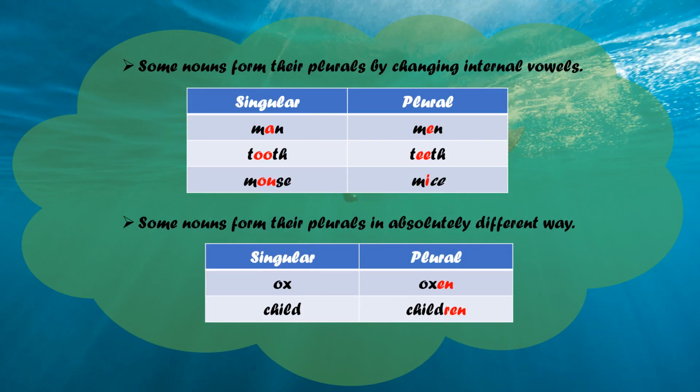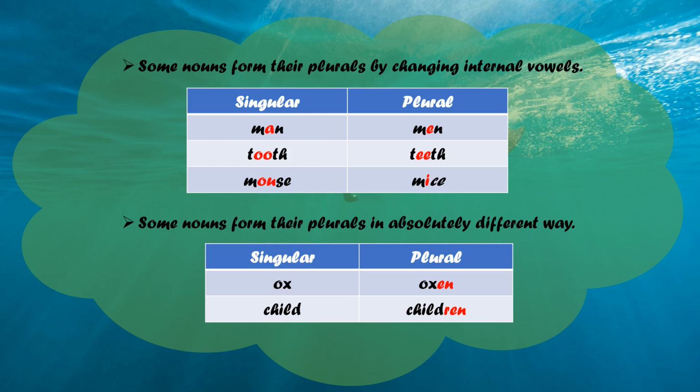Now children, let's learn how to change the number form of specific nouns. Some nouns change their plural forms in a different manner. Some nouns form their plurals by changing internal vowels.